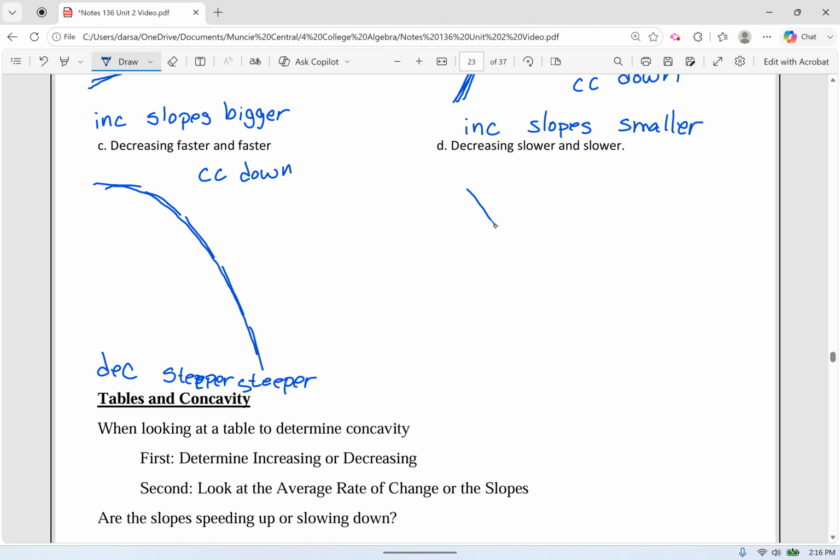Whereas if we're decreasing, but that decreasing is slowing down, right? So we have something that's going down, but it's going down slower and slower. What does that look like? So it's going down fast at first, but then that decrease is slowing down. That's concave up. So we see that we're decreasing, but look at these slopes. They're very steeply negative, but then they get shallower and shallower. So these are getting less and less steep on their slopes.